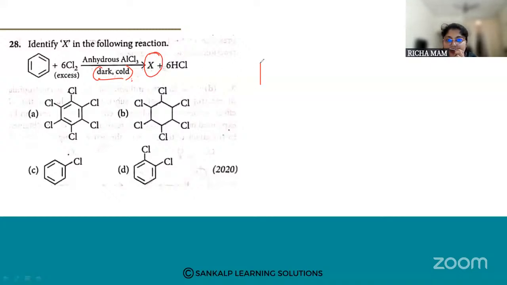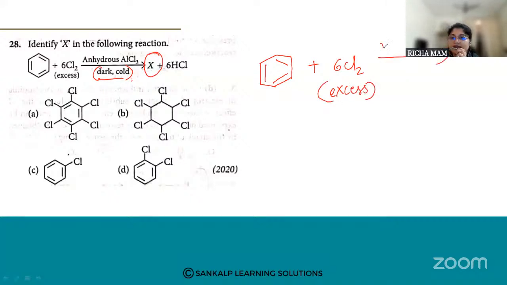So what we are doing is taking a benzene ring and reacting it with excess of chlorine. Chlorine is taken in excess. The reagent used is anhydrous aluminum chloride, in dark and cold condition. So what are we going to get?